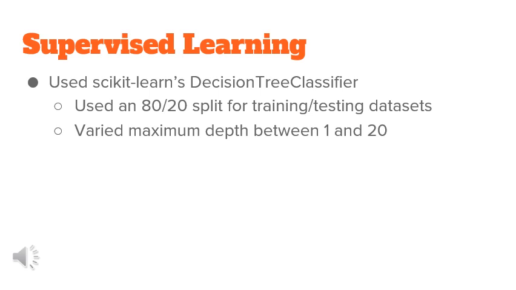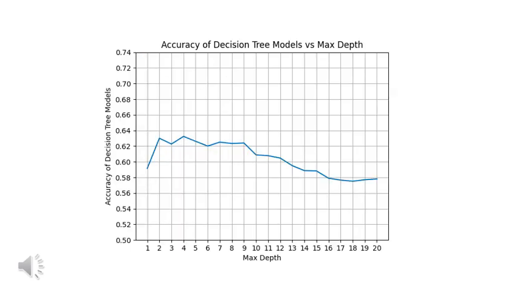We tested a range of maximum depth values from 1 to 20 to determine which one produces the best result. And here's a graph showing some of the values of max depth that we tested for the decision tree. And as you can see, if we increase the max depth too much, the accuracy starts to deteriorate. Keeping the max depth between around 2 and 5 is ideal for this model.